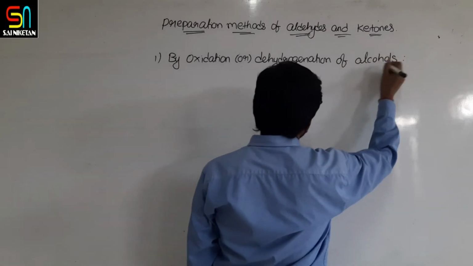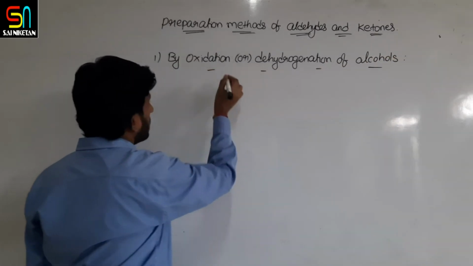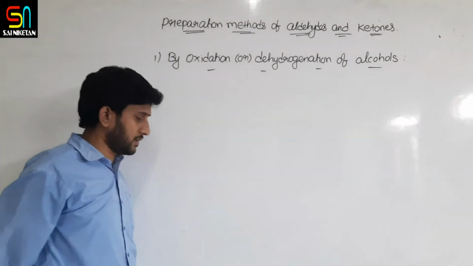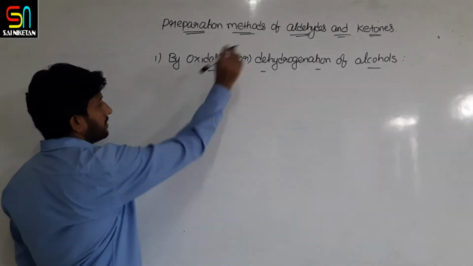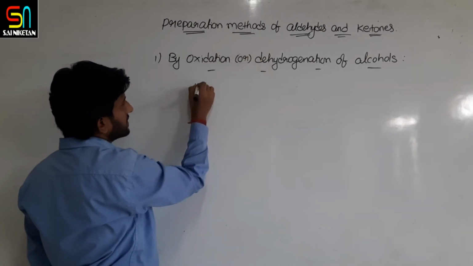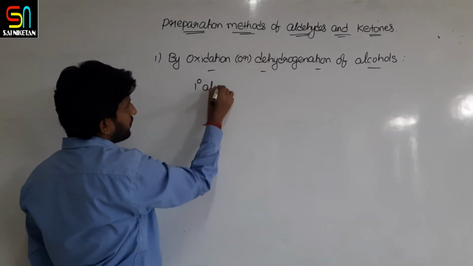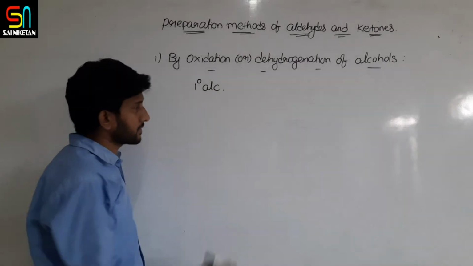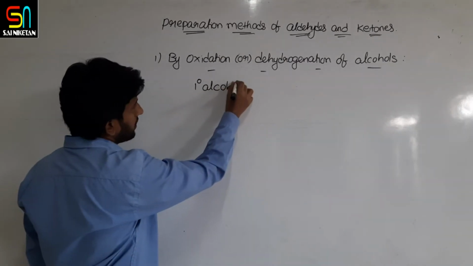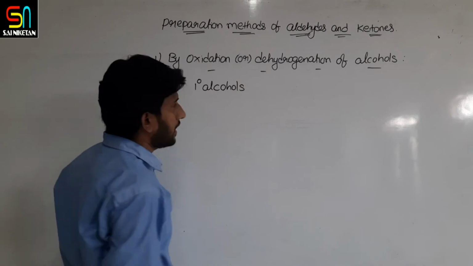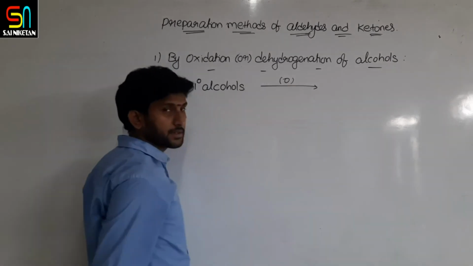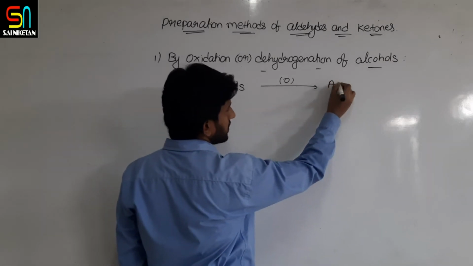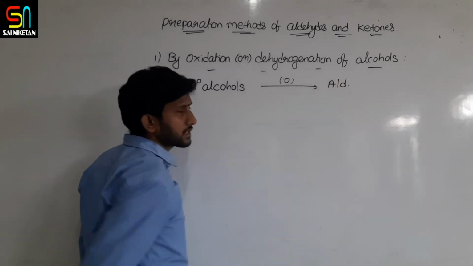This reaction we have already studied in the alcohols, phenols and ethers first chapter. What is that reaction? We already discussed that if primary alcohols are treated with mild oxidizing agents, they are converted to aldehydes.